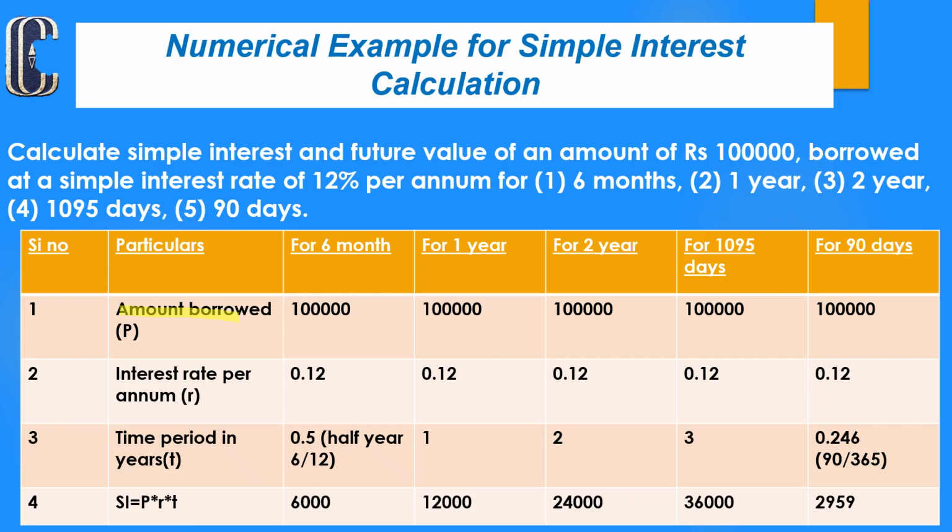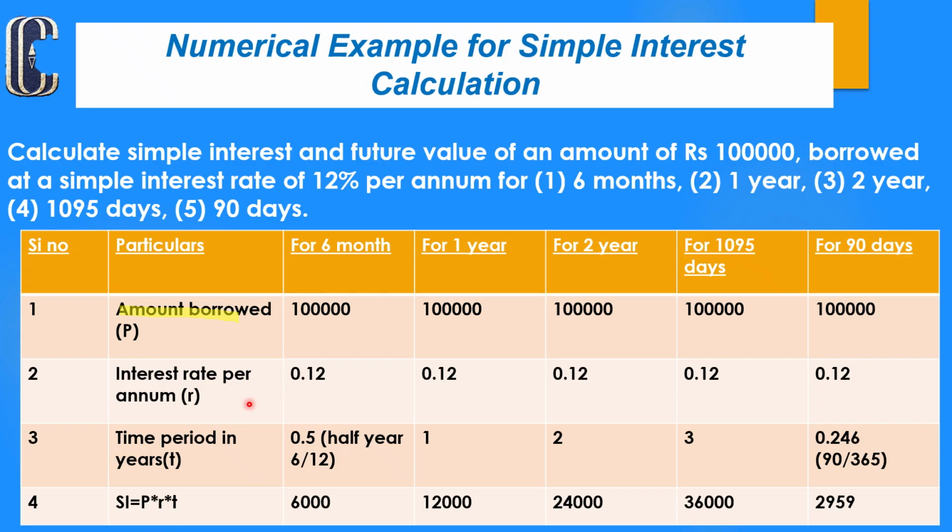Here we should understand what will be the future value and what will be the simple interest in each situation of 6 months, 1 year, 2 years, 1095 days, and 90 days. First we should tabulate the available information. The amount borrowed, that is the principal amount, is 1 lakh rupees.